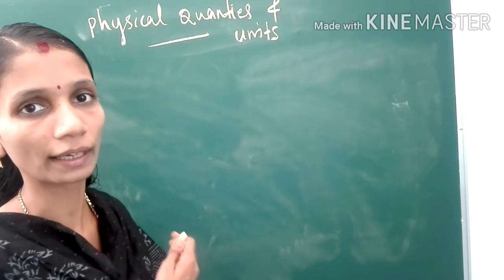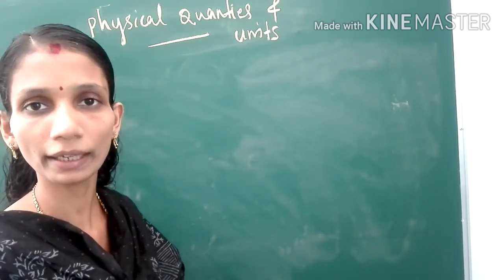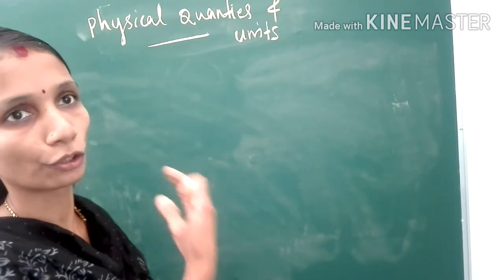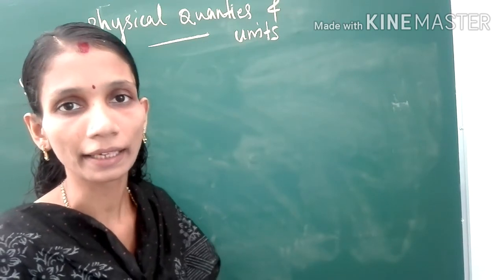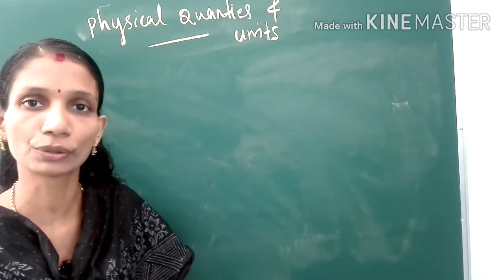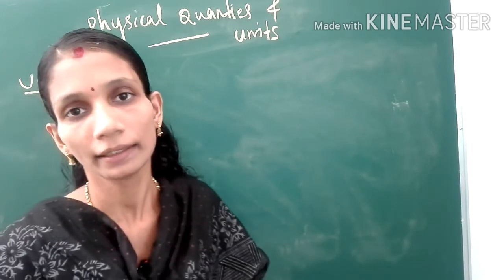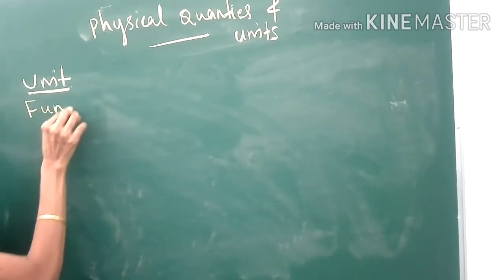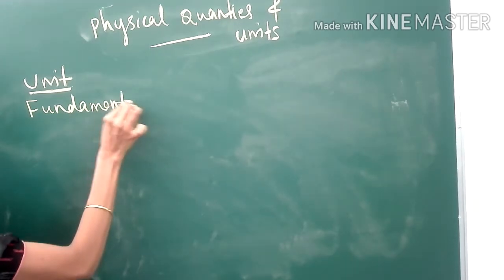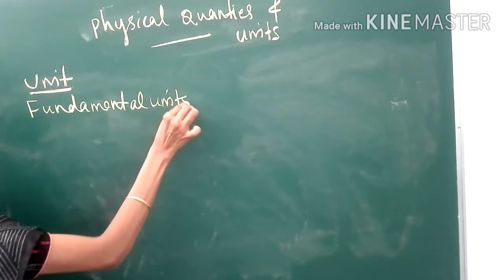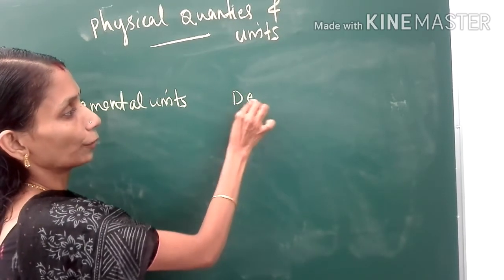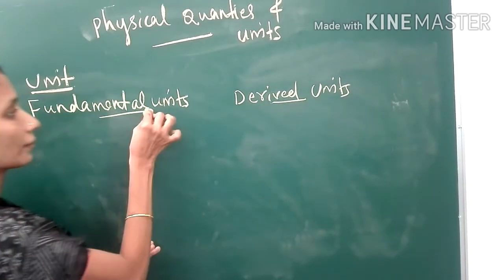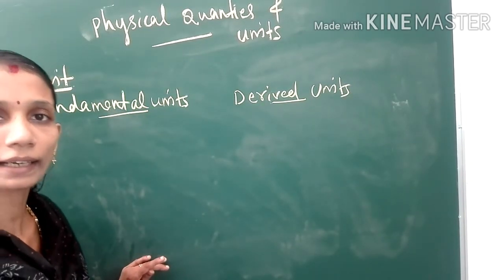We studied a lot of physical quantities, fundamental quantities, and also derived quantities. All those quantities we can express in terms of their units also. Correct. And these units also we can divide into two, in terms of fundamental and derived ones. The first one is fundamental units, and the next one is derived units.